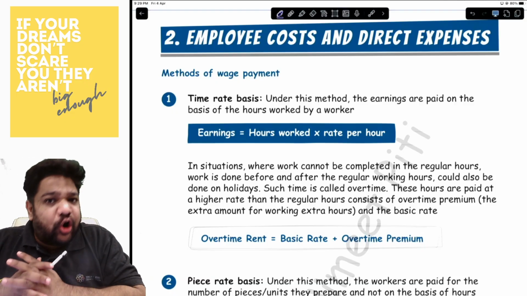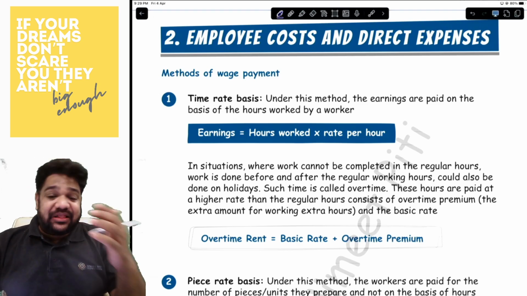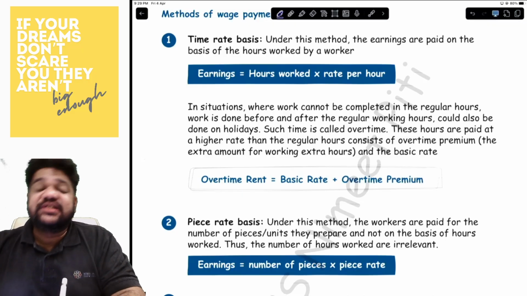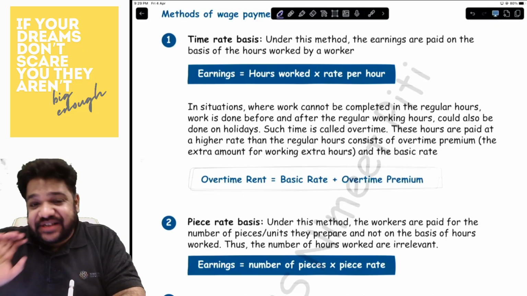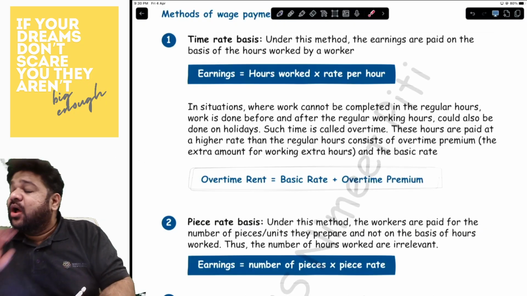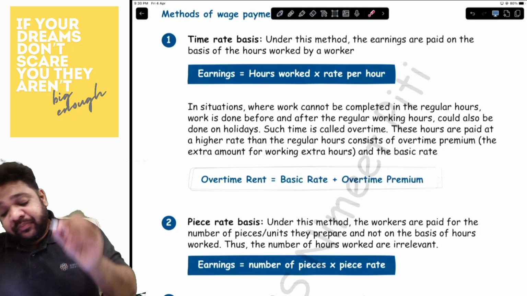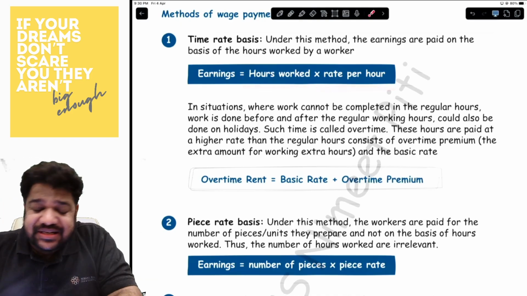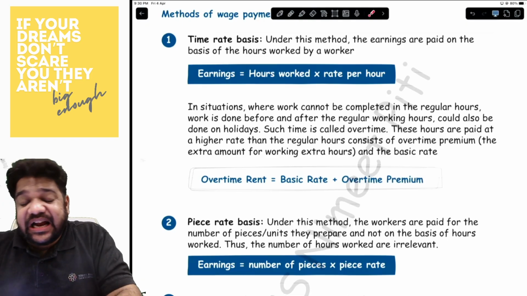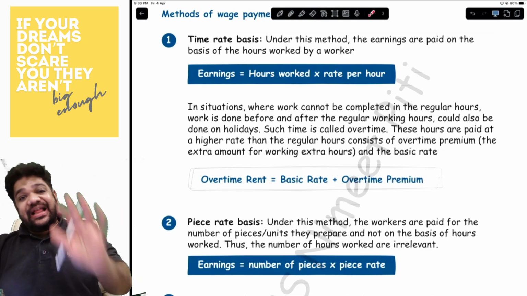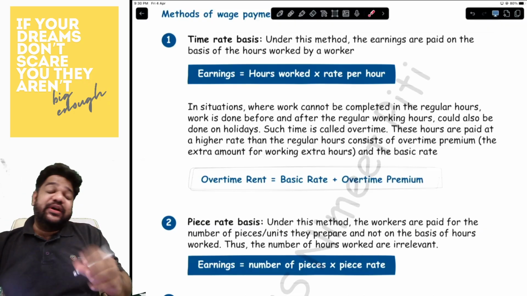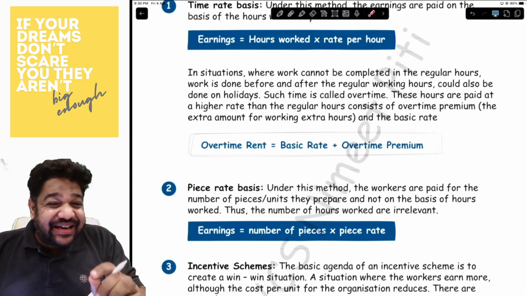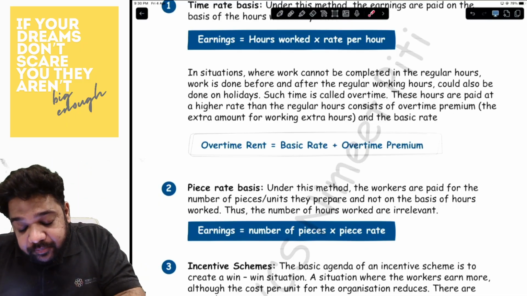Here we do not have a lot of formulas, but we have methods of wage payment. The most simple method is the time rate basis, also called guaranteed wage rate, where you will be paying the hours worked into the rate per hour. Simple. The second method is your piece rate, that is the number of pieces into the piece rate.